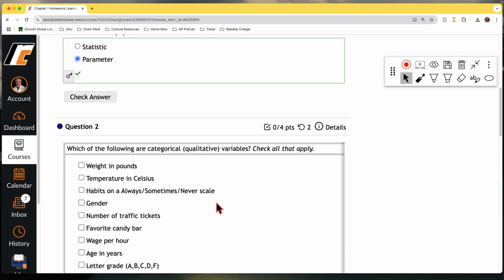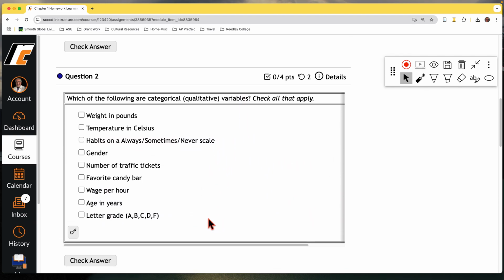The next question. So these are sometimes a little difficult to do. They may change the orders on us, but they also can be helpful. Which of the following are categorical or qualitative variables? So remember, they would not have numerical values. They go into a category. And in this case, we'll check all that are correct. Weight in pounds. Now that is a number. You measure that by a number of pounds. Temperature in Celsius. That is also a number. It's a measurement in numbers.